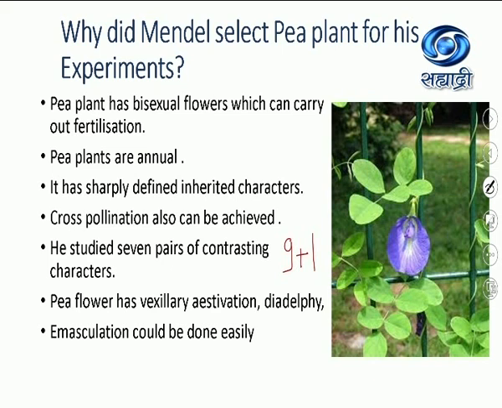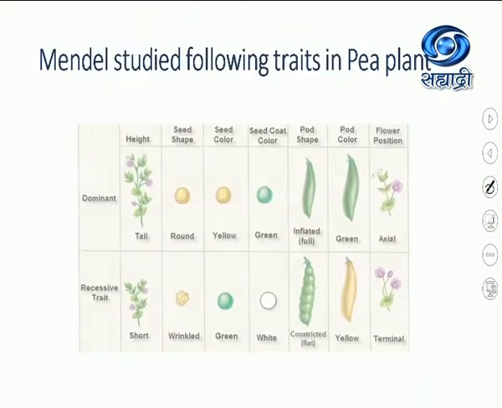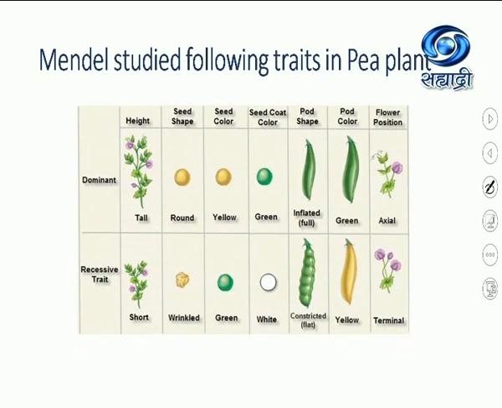Removal of anthers, cutting off the anthers before anthesis, before maturing, before formation of pollen grains. Mendel studied the following traits in pea plant. You can see that he studied 7 pairs, out of which some were dominant, some were recessive traits.